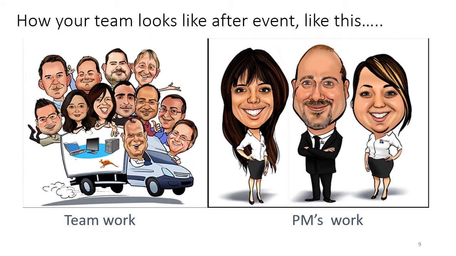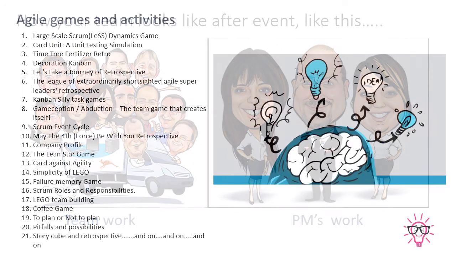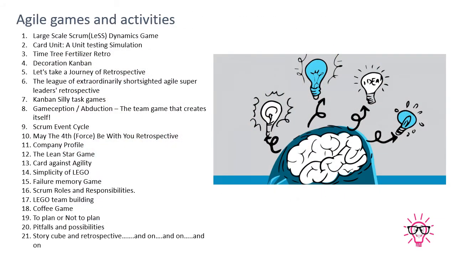So if you are working in a teamwork, then maybe your team looks like this. If you are working in a PM's work, then maybe your team will look like this. So this is a basic difference, guys. This is a very funny thing, but this is a basic difference. You can show it to your team members, and based on this difference, maybe your team members will choose wisely in which area they want to work. So these are some of the game activities I have.